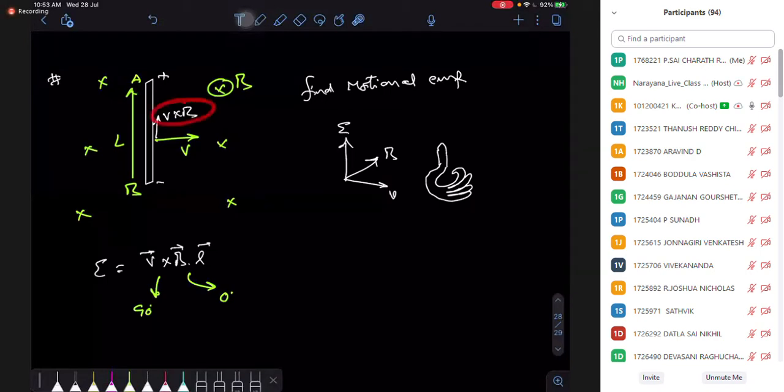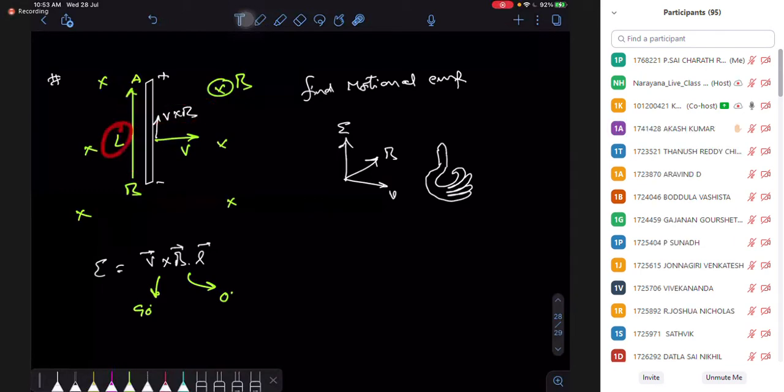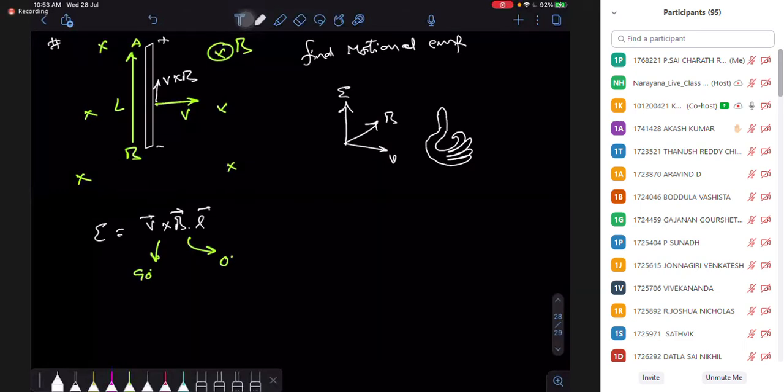My V cross B is also in the direction from negative to positive terminal, along the length. So this angle comes out to be 0 degrees. Opening V cross B gives VB sin 90, and with L it gives cos 0 degrees. So VBL is the EMF.